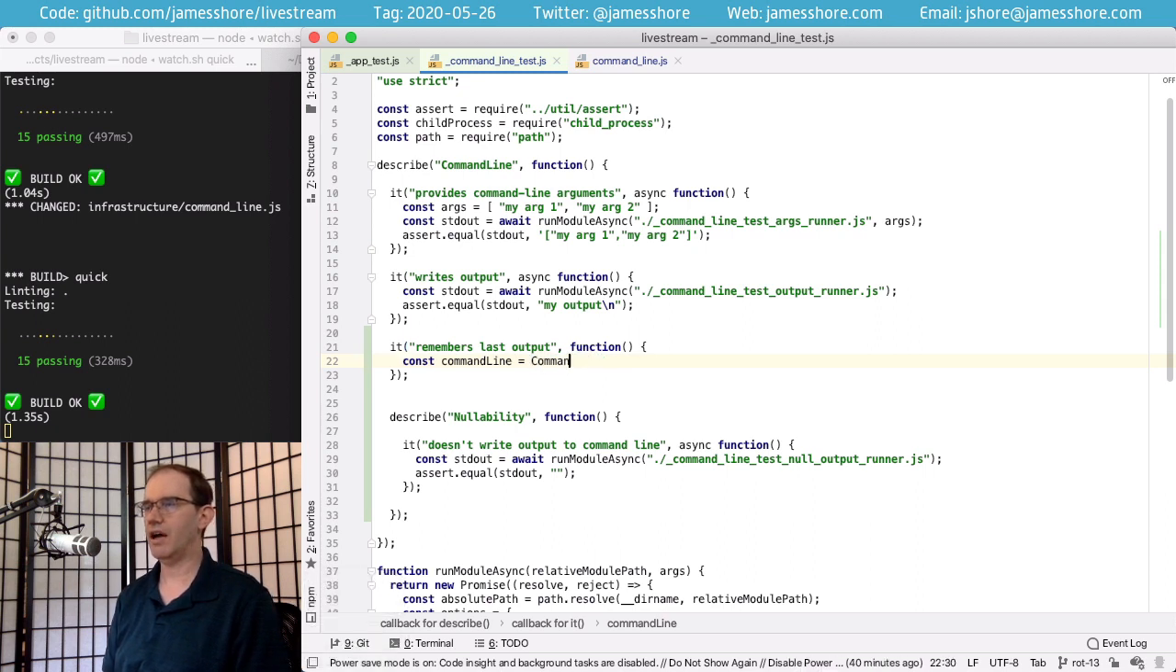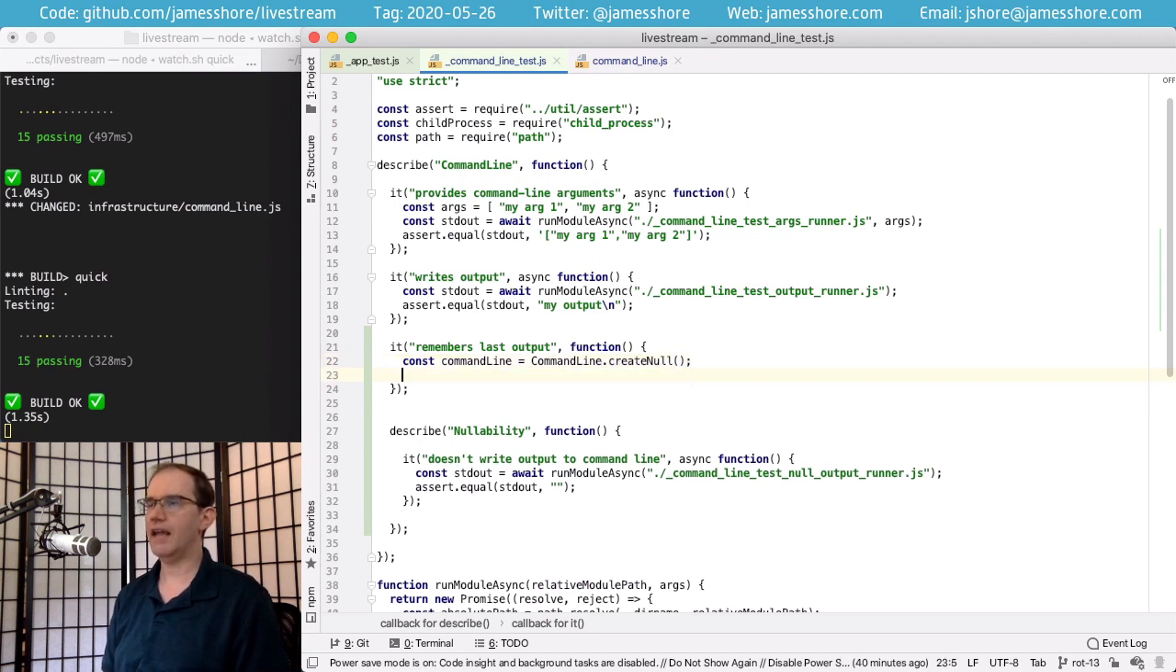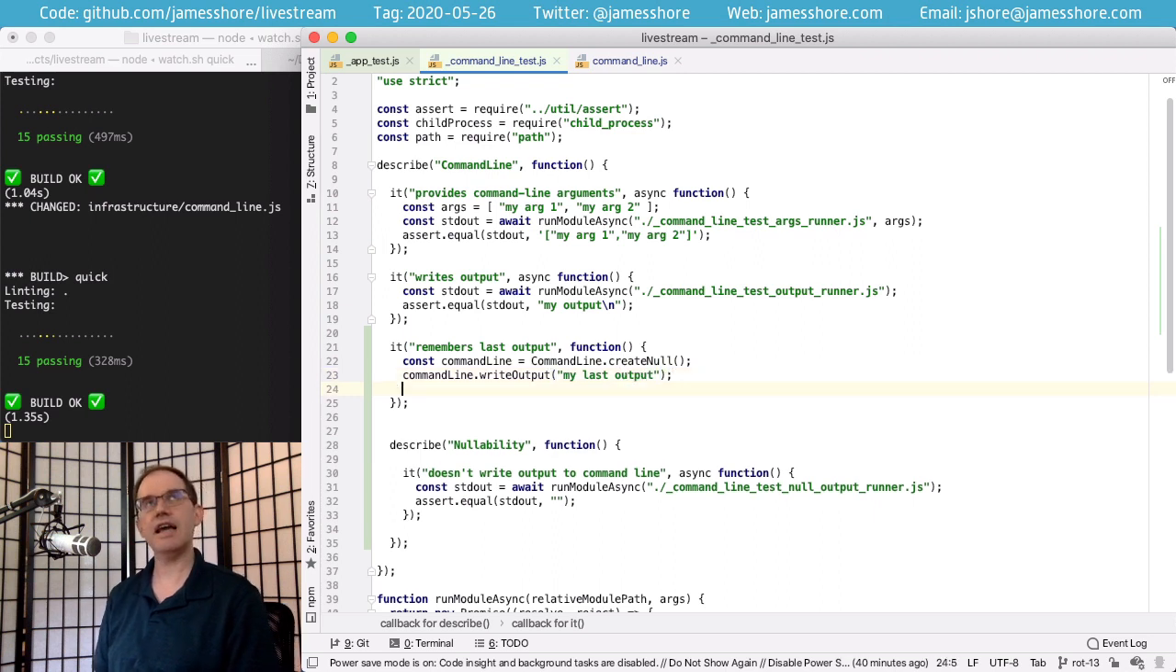So I'll make a command line dot create null. And let's say that, and we'll write out to that command line, my last output. And we'll say that command line dot get last output gives us my last output.